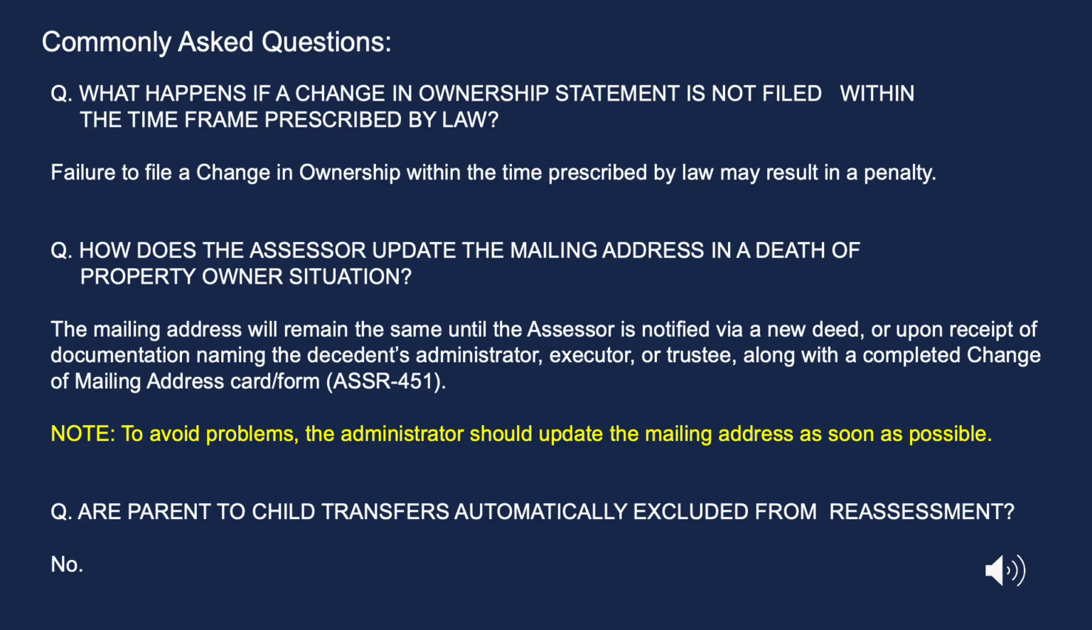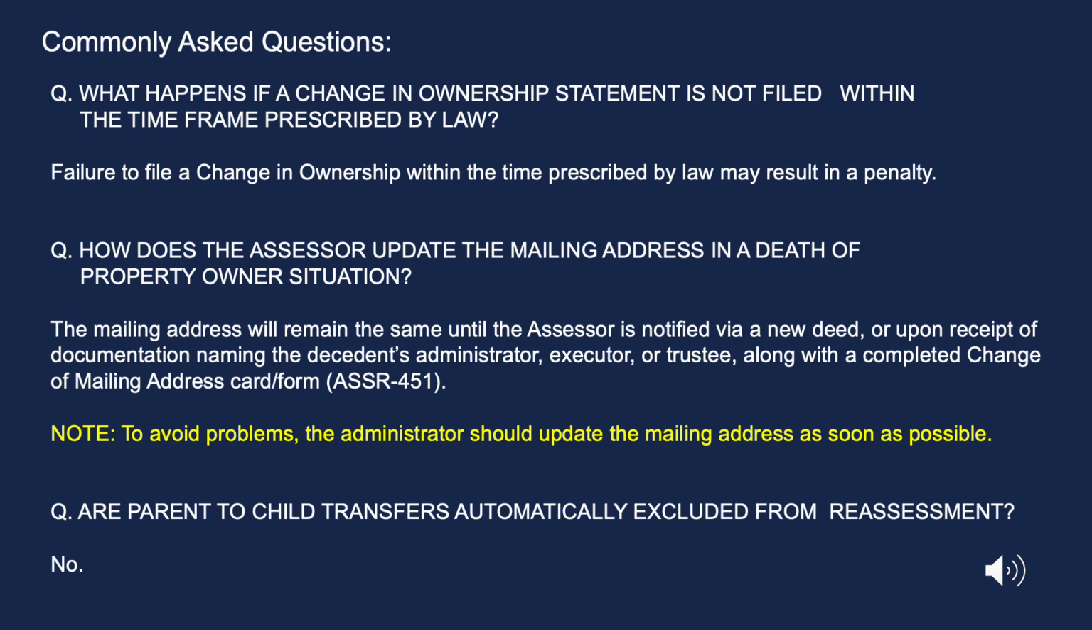How does the assessor update the mailing address in a death of property owner situation? The mailing address will remain the same until the assessor is notified via a new deed or upon receipt of documentation naming the decedent's administrator, executor, or trustee, along with a completed assessor's change of mailing address card form, Assessor 451. To avoid problems, update the mailing address with the assessor as soon as possible.